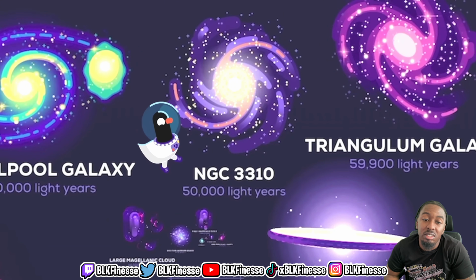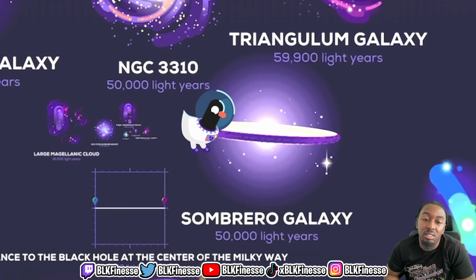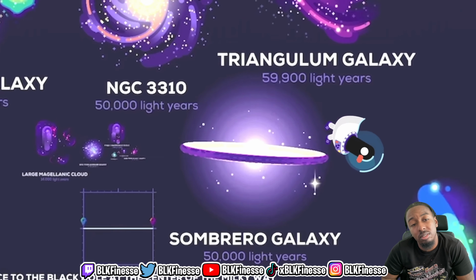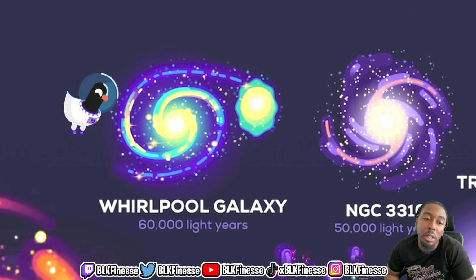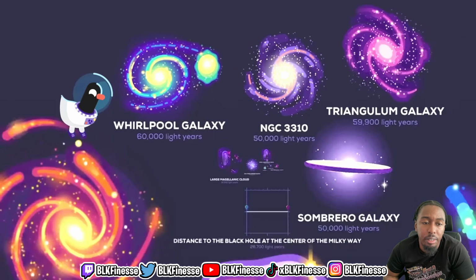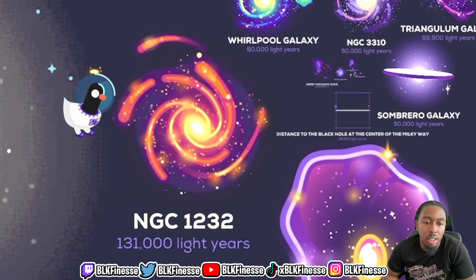NGC 3310, 50,000 light years. A spiral galaxy located in the constellation Ursa Major. Sombrero Galaxy, 50,000 light years. Triangulum Galaxy, 59,000 light years. If I could travel through space and be bigger than galaxies, I would love to see that. Whirlpool Galaxy, 60,000 light years. NGC 1232, 131,000 light years. A spiral galaxy located far from our own.